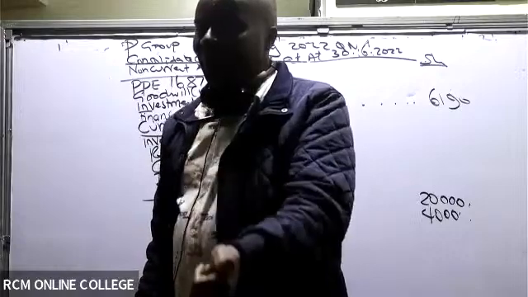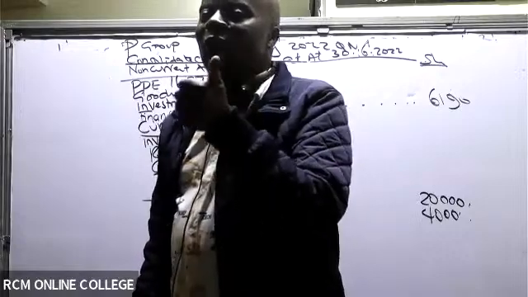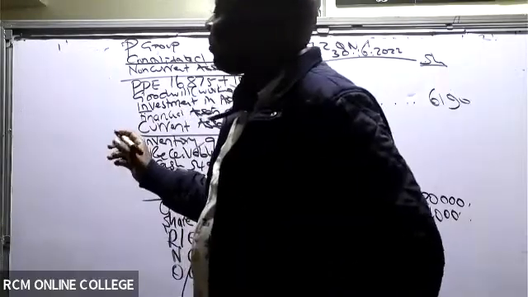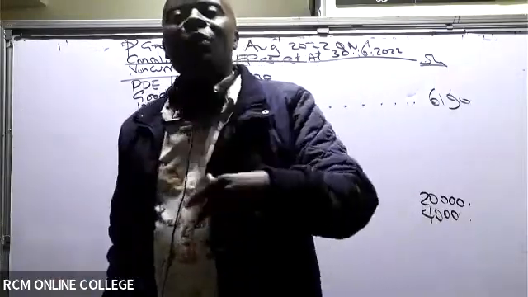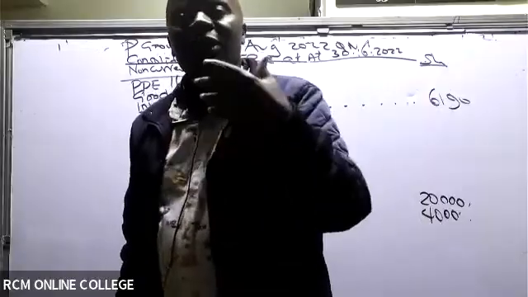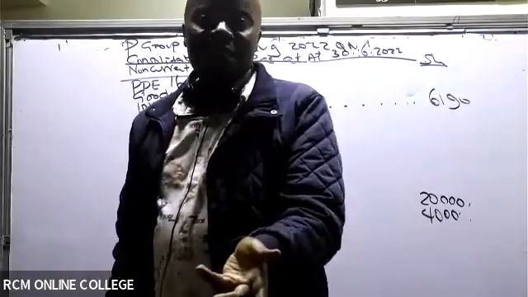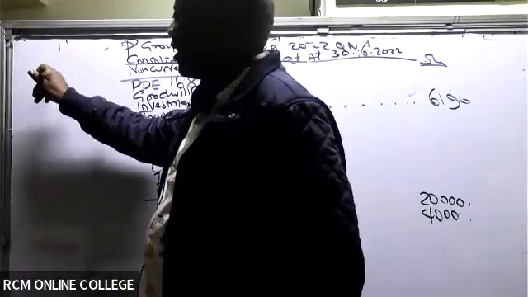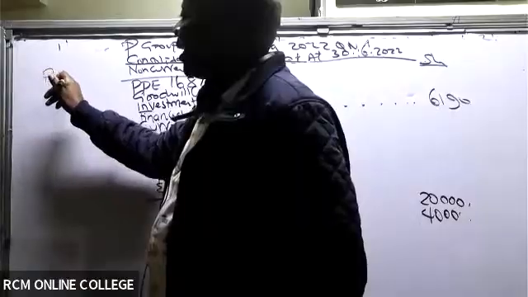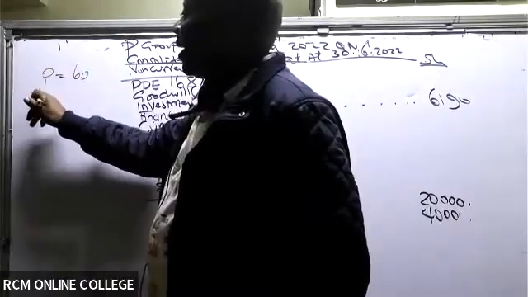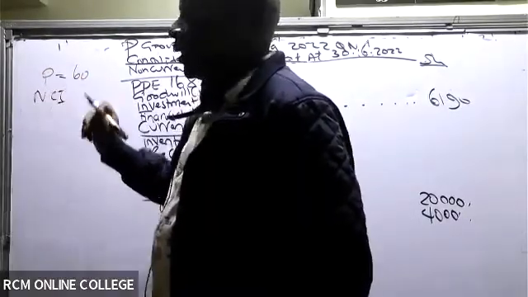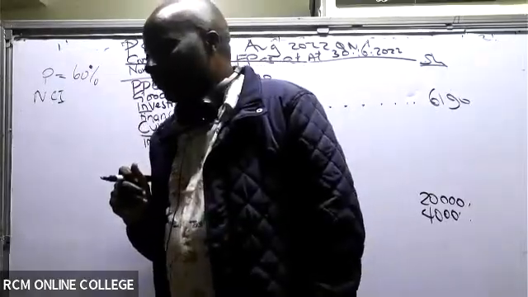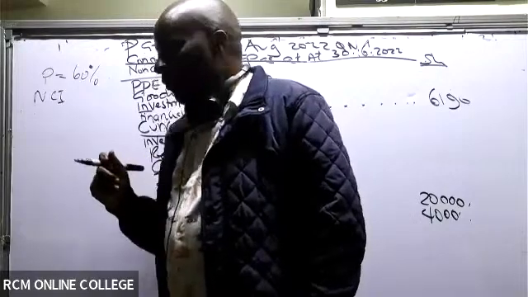Initially, I had 60%. And then now I moved to 80%. When I moved to 80%, I bought shares from who? It means that I bought shares from NCI. Let me explain a little. Initially, the parent had 60%. And NCI had how much? If the parent has 60%, NCI has 40%.